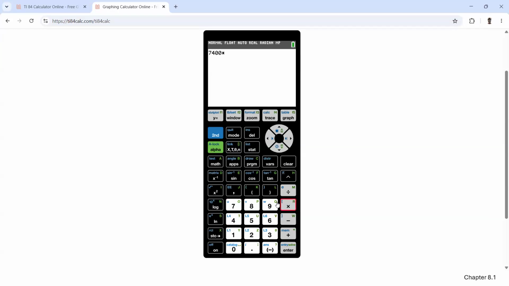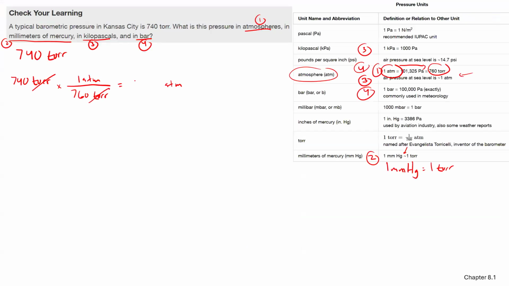740 times, open parentheses, 1 divided by 760 equals 0.973, let's say 0.974, all right? So we'll say 0.974. We only have 2 sig figs here, so we'll have to report it as 0.970 atm.